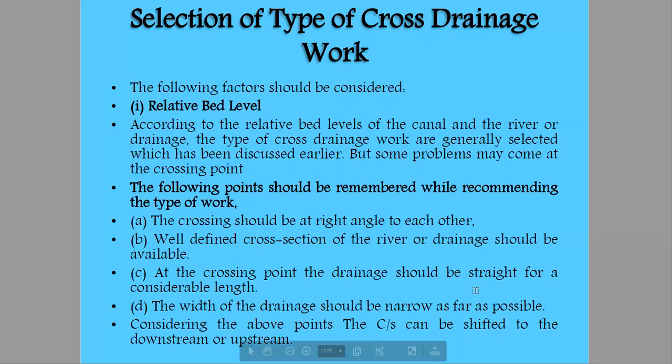Relative bed levels: according to the relative bed levels of the canal, the river or the drainage, the type of cross drainage works is generally selected. Okay, so this totally depends upon the relative bed levels. The type of cross drainage work is selected accordingly. But some problems may come at the crossing points. But yes, there are always some exceptions.